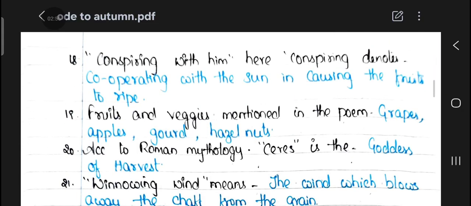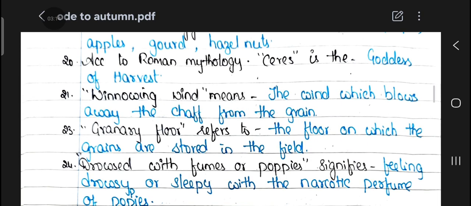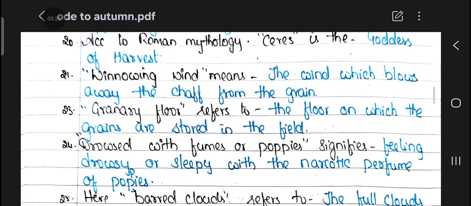18th question: conspiring with him. Here, conspiring denotes cooperating with the sun in causing the fruits to ripen. 19th question: fruits and veggies mentioned in the poem are grapes, apples, gourd, hazelnuts. 20th question: according to Roman mythology, Ceres is the goddess of harvest.